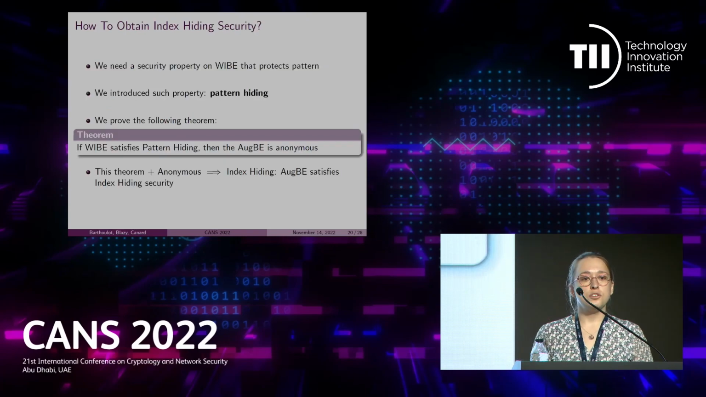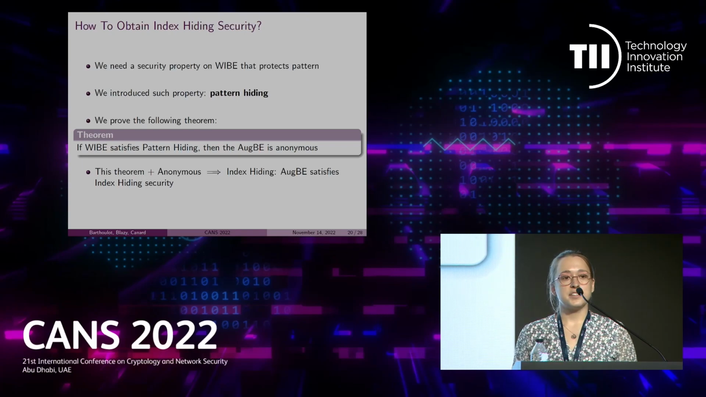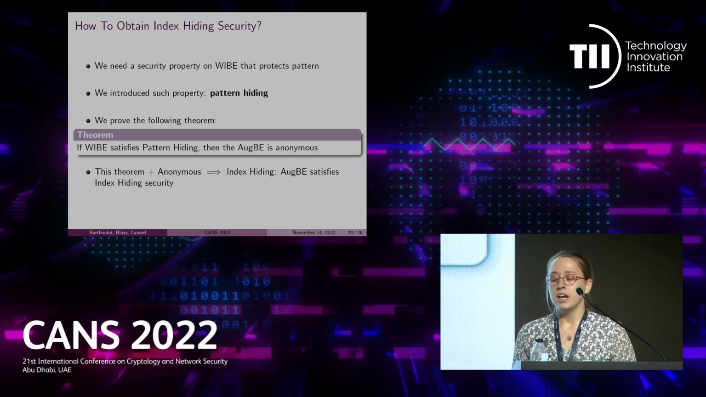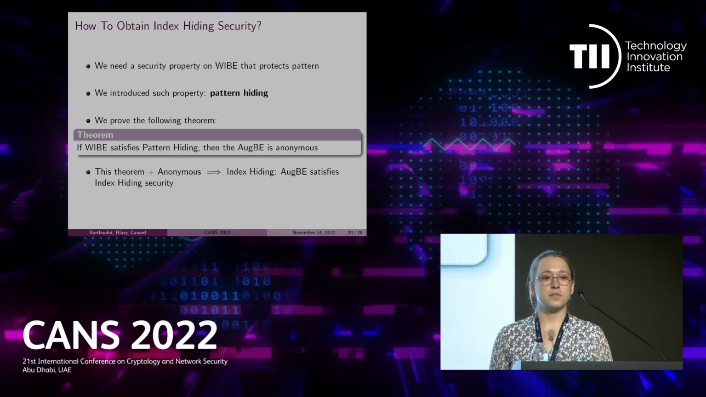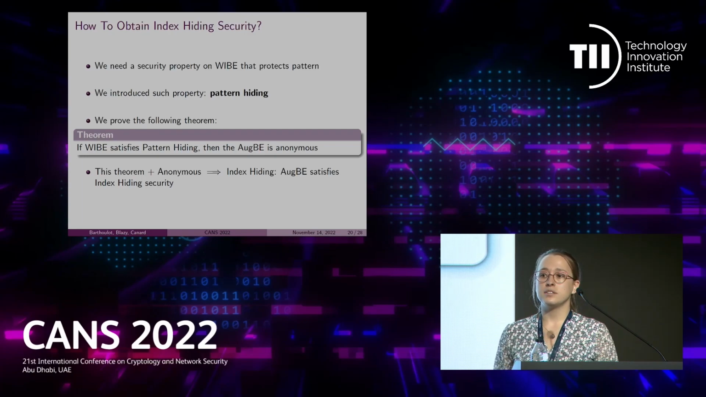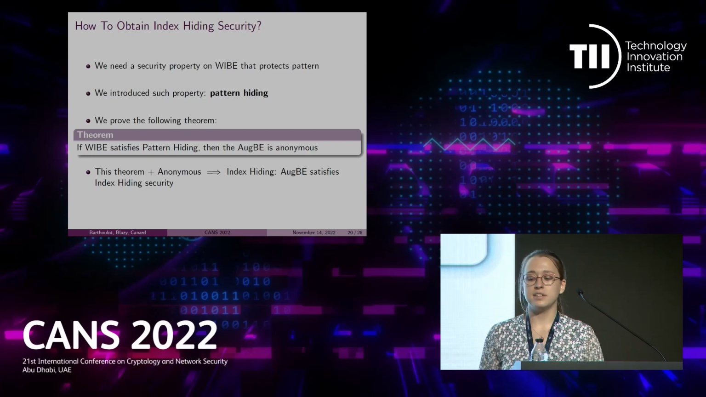But what about the second security property required for OGBE? Well, to obtain such other property, we needed a new property on the WIPE that we called pattern hiding security. This property, as we will see, protects the pattern used during encryption. In our work, we prove that if the WIPE satisfies this property, then the built OGBE is anonymous. And as we saw in the introduction that anonymous implies index hiding, we will obtain that the built OGBE satisfies index hiding security.